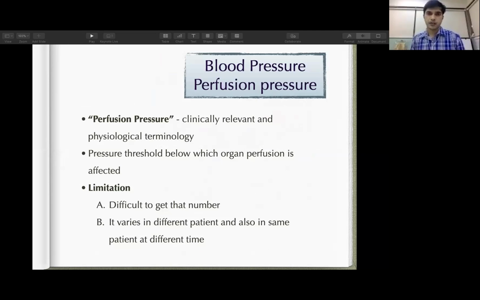Moreover, this number varies in different patients, and also it varies in the same patient at different times. The number that is abnormal today may not be abnormal tomorrow. So perfusion pressure is more a clinical definition, but it has some limitations.